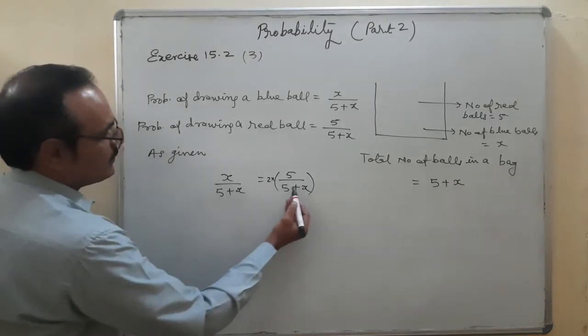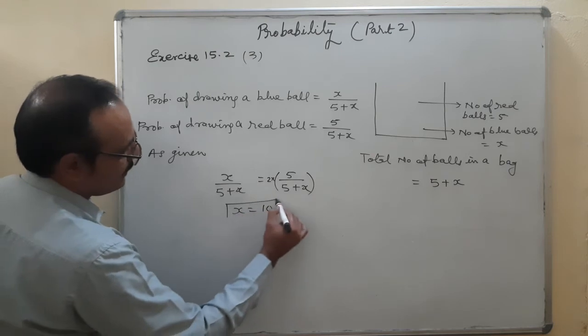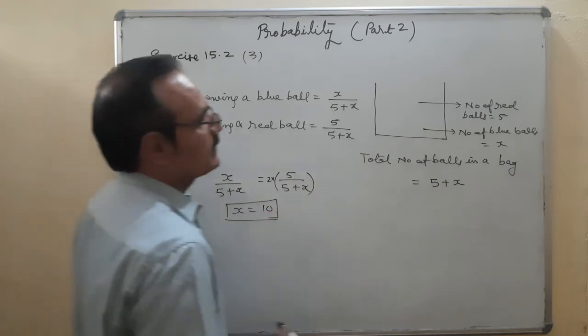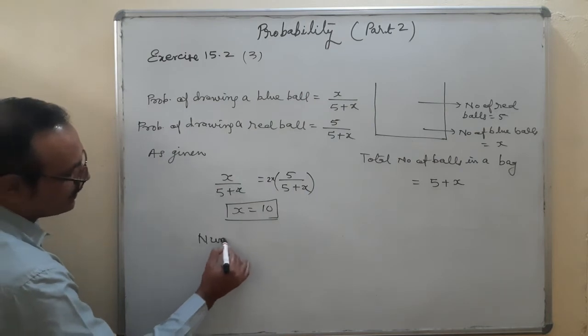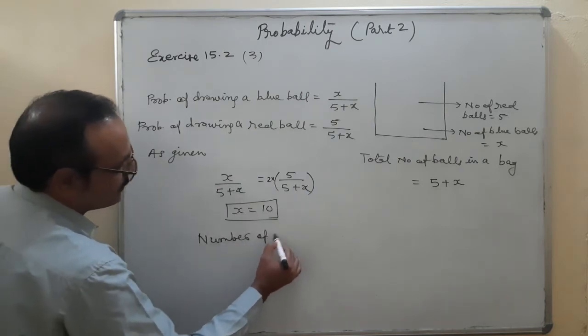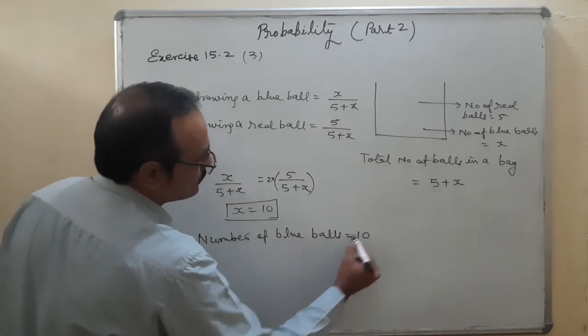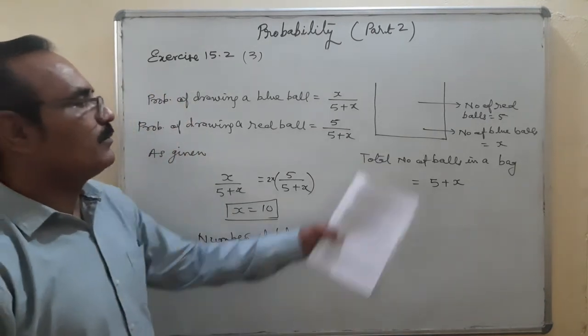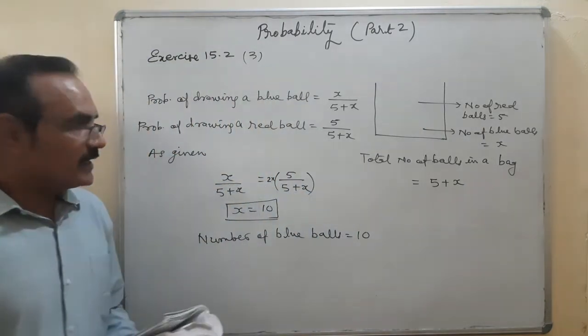So 5 plus x cancel. X is equal to 2 multiplied by 5, 10. And what we have taken x, we have taken number of blue balls. So therefore number of blue balls is equal to 10. And total number of balls in a bag 10 plus 5, 15. Okay. So that is question number 3.